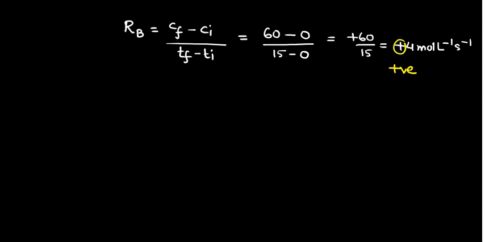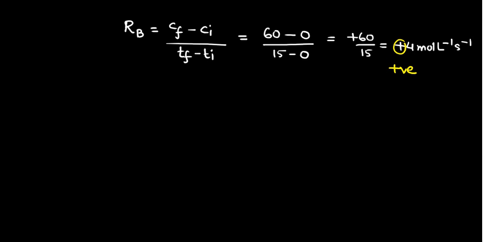Whenever we are going to specify the rate, the magnitude will be the same, whether it is in terms of the decrease in concentration of the reactant or the increase in the concentration of product, because we are considering a particular reaction. The amount by which the reactant will decrease, by the same order the product will increase, provided they have similar coefficients. But what is important here is that we need to consider the sign.